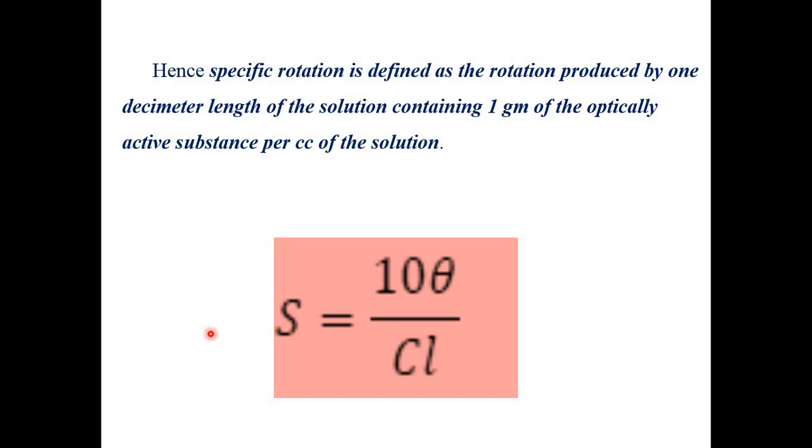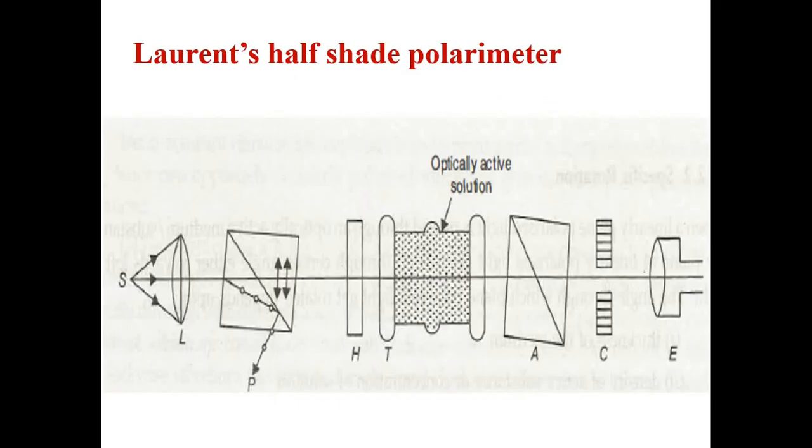We have seen up to this time the double refraction, Nicol prism, then optical activity, specific rotation. All these things are going to be used in the instrument known as polarimeter, and that is the last part of this particular chapter, or the last part of the polarization section. Okay, so the Lorentz half-shade polarimeter.